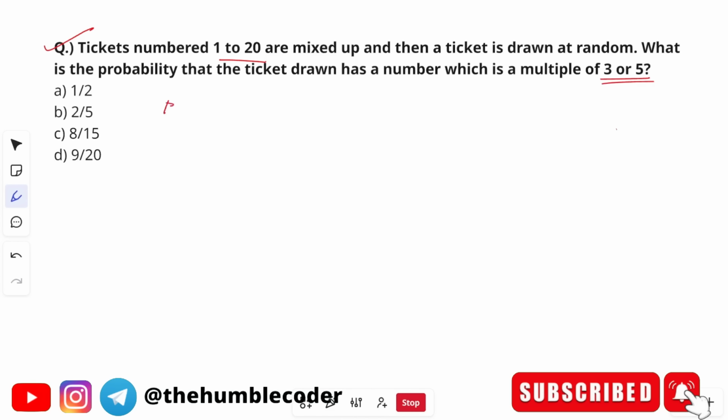First of all, we know the probability formula: probability of an event is equal to n of e divided by n of s. Now what is n of e and what is n of s? N of e is simply the event and n of s is the sample space. Let's try to find out the values of these, and then we will just substitute them in this formula to find our answer. First of all, we need to calculate the sample space, which is n of s.